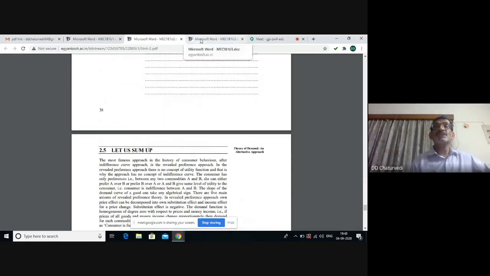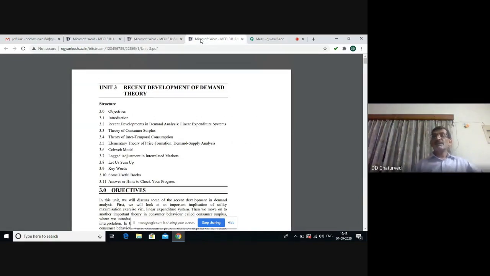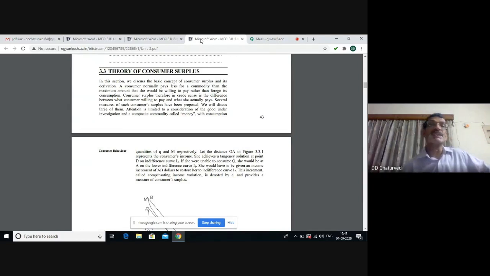We now switch to the third unit, which will cover the recent developments in the demand theory. The theory of consumer surplus is one of the recent developments in the demand theory. By consumer surplus, we mean the difference between what you are prepared to pay and what you actually pay.